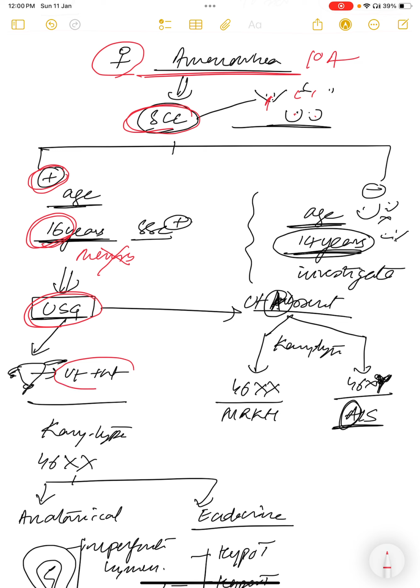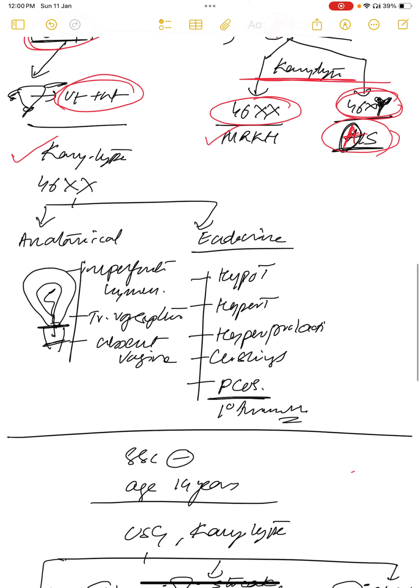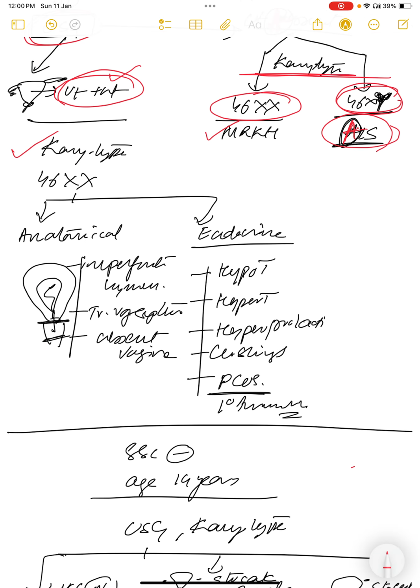In ultrasound, if uterus is present, then you'll go for karyotyping. If uterus is absent, then also you'll go for karyotyping. In case of uterus absent and 46XX, it is MRKH. In uterus absent and karyotyping 46XY, then it is androgen insensitivity syndrome. Understood? And if uterus is present, karyotyping showing 46XX, she is normal here. Then it can be anatomical or it can be endocrine.